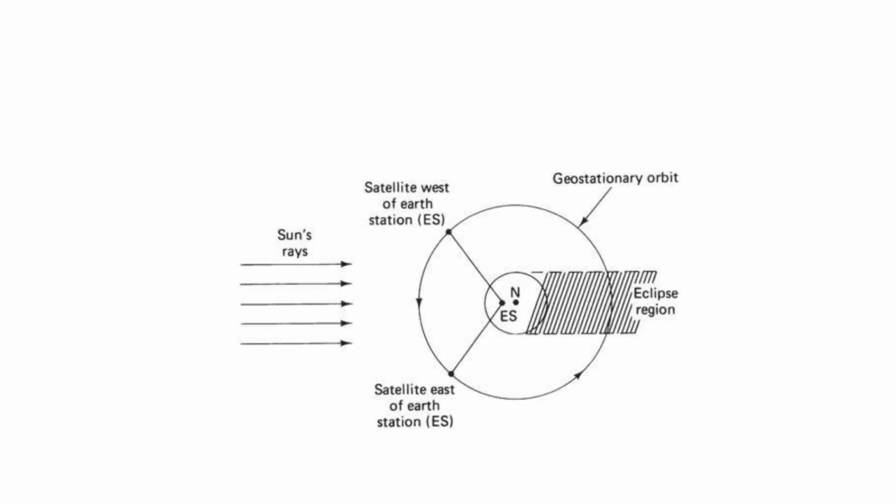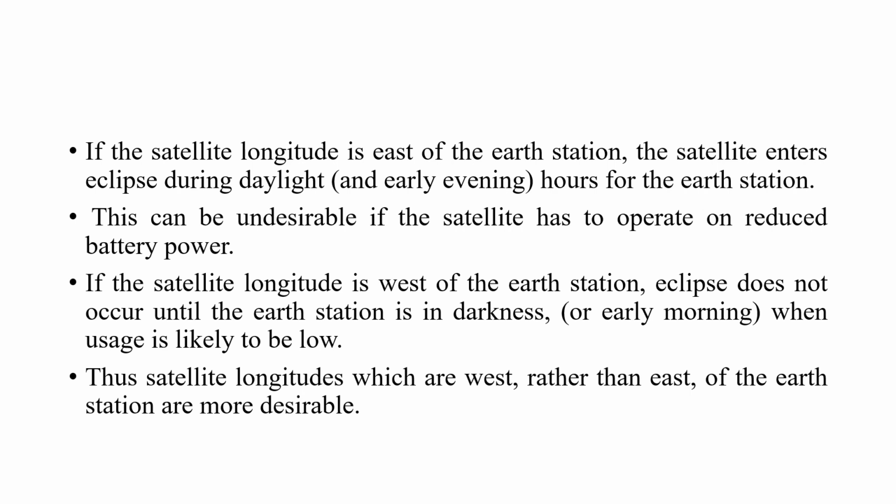So this is the Sun transit. The Earth is there, and it is a geostationary orbit. If the satellite lies behind the Earth's equatorial plane, it is the eclipse period. The sunrise falls on the Earth, and the satellite will be shadowed by the Earth. If the satellite is launched from the east of the Earth station, the satellite enters the eclipse during daytime. If the satellite is launched west of the Earth station, the eclipse does not occur until the Earth station is in darkness.